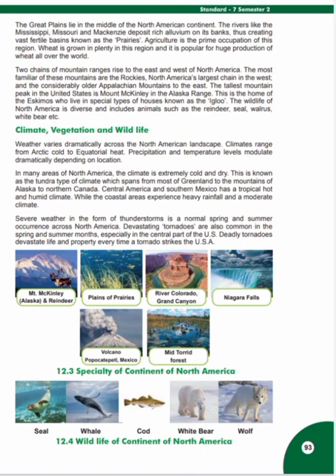Two chains of mountain ranges rise to the east and west of North America. The most familiar of these mountains are the Rockies, North America's largest chain in the west, and the considerably older Appalachian Mountains to the east. The tallest mountain peak in the United States is Mount McKinley in the Alaska Range. This is the home of the Eskimos who live in special type of houses known as the igloo. The wildlife of North America is diverse and includes animals such as the reindeer, seal, walrus, white bear, polar bear, etc.